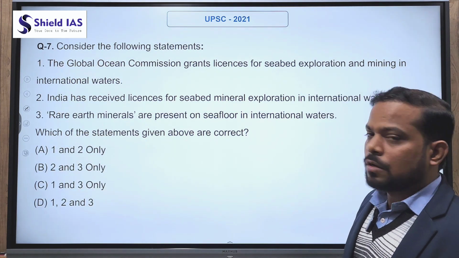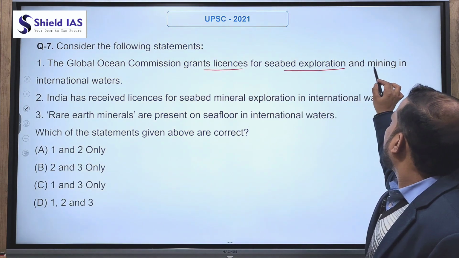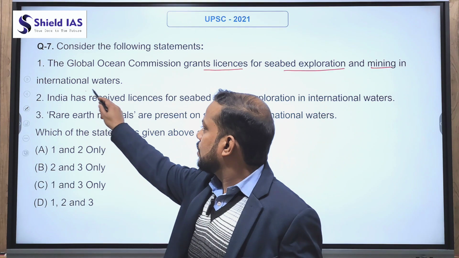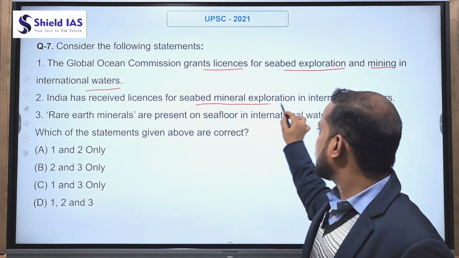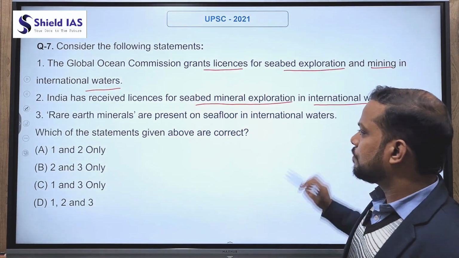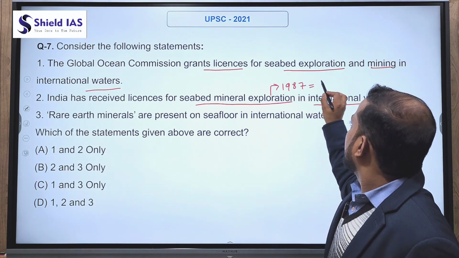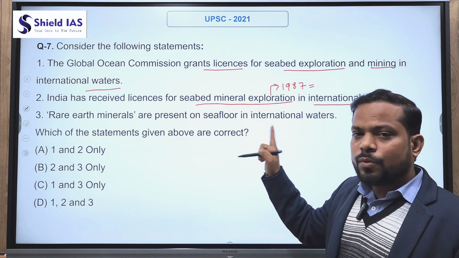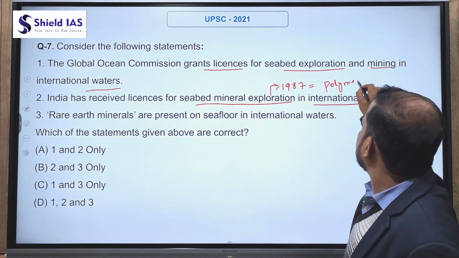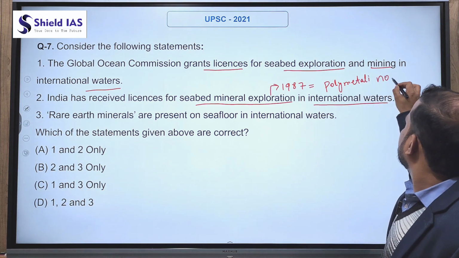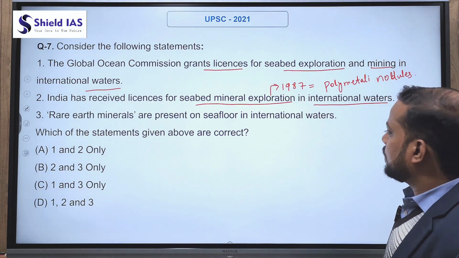Consider the following statements. Global Ocean Commission grants license for seabed exploration and mining in the international waters. Second statement, India has received license for seabed mineral exploration in international waters. This statement is correct because in 1987, India received license for seabed exploration as well as polymetallic nodules. So the second statement is correct.